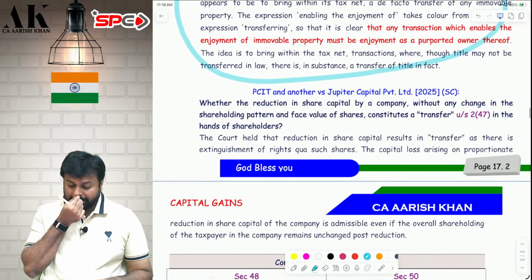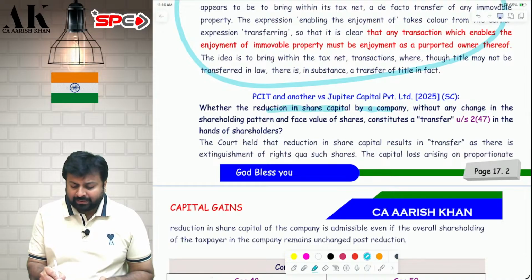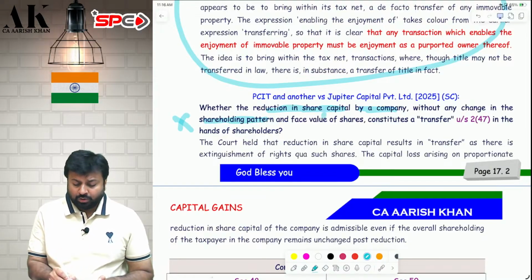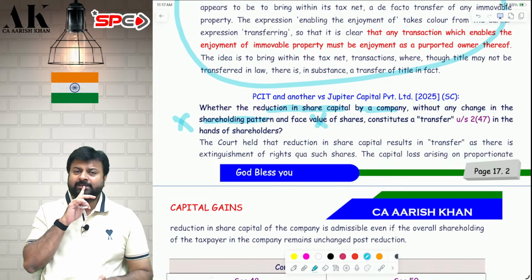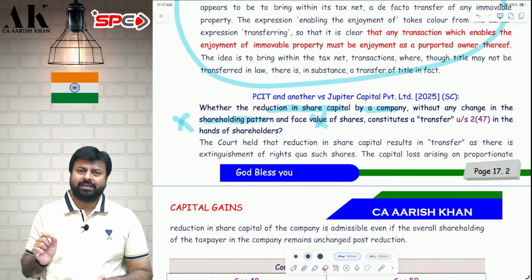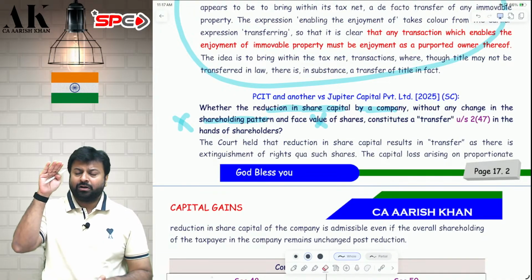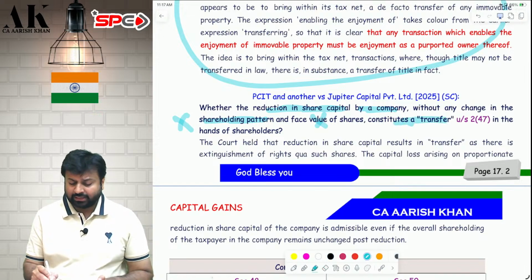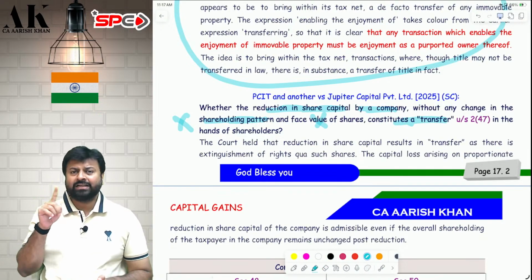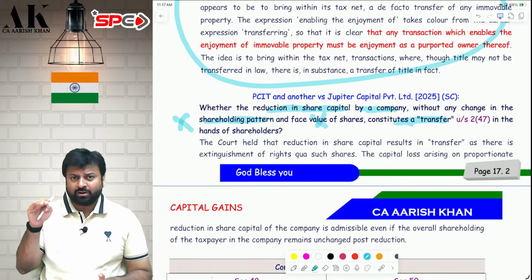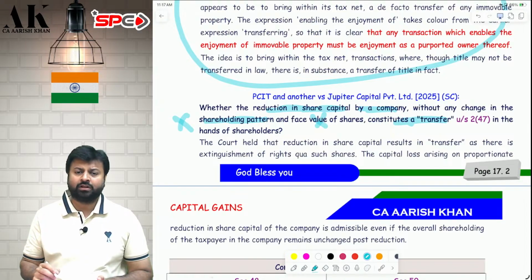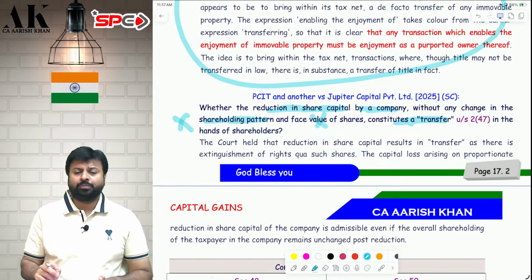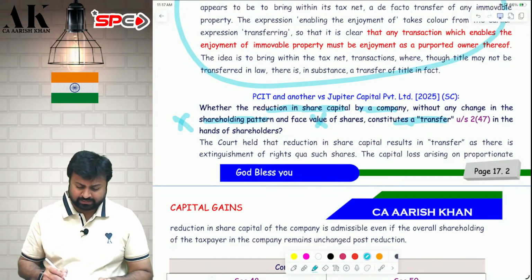Now, there is one more issue over here: if there is a reduction in the share capital by a company, the share capital of the company is reducing, but without changing the shareholding pattern nor changing the face value of the shares. The face value of the shares remains at 10 and the pattern of the shareholding is the same, 30%, 30%, 20%, 20%. But the overall shareholding has fallen. Is that a transfer? The answer is yes. That is also a transfer. If the shareholding pattern doesn't change and the face value doesn't change, but the shareholding reduces, that is also a transfer in the eyes of the law. As per the Supreme Court judgment, a very recent important judgment, it is PCIT and another versus Jupiter Capital Private Limited, 2025. I hope it is clear to all of you.